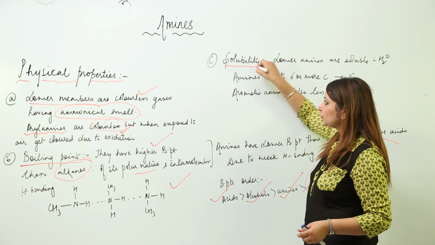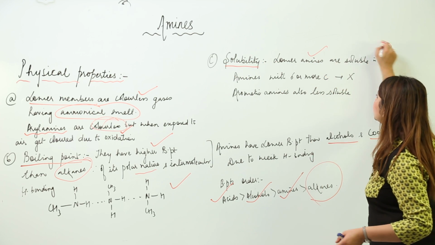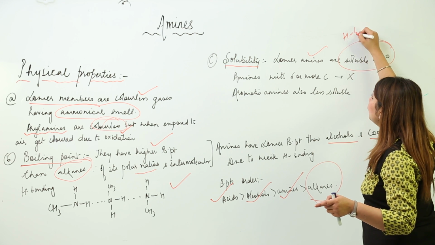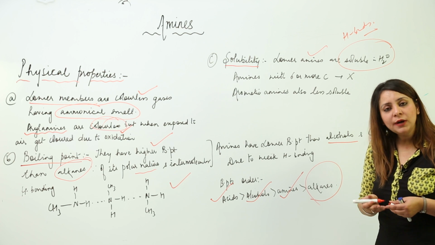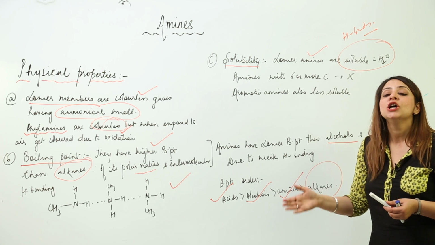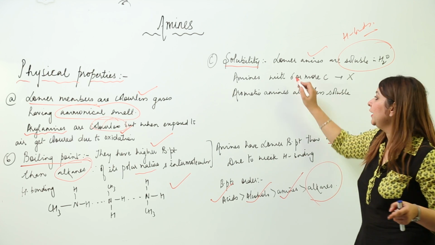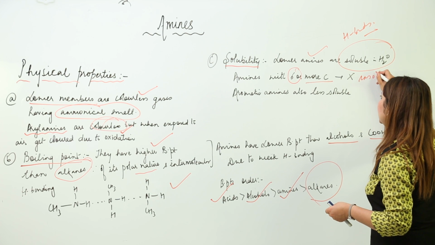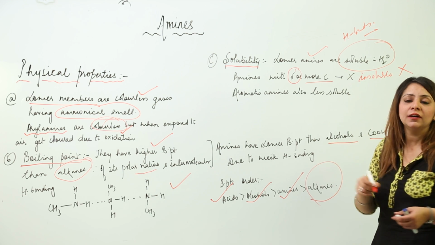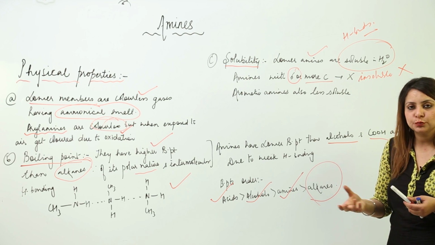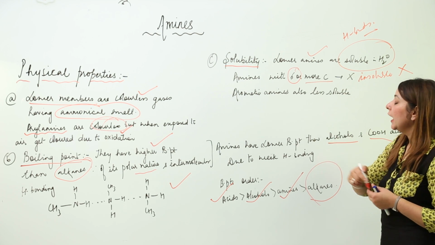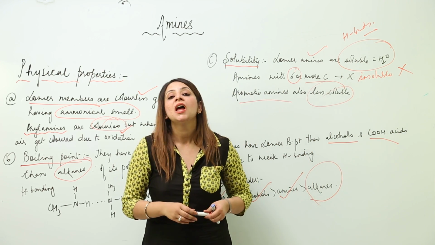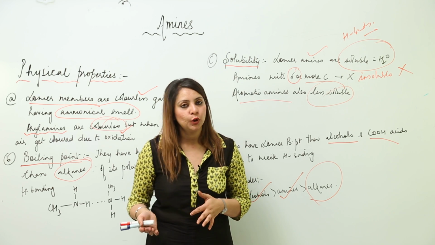Next is solubility. We have seen that lower amines are soluble in water, and we know that any substance which is soluble in water is capable of forming hydrogen bonds with water. Lower members can form that hydrogen bonding, therefore they are soluble. But amines with 6 or more carbon atoms are insoluble in water, because they cannot form strong hydrogen bonding with water. In the same way, aromatic amines are insoluble or very less soluble, as they are not able to do that kind of hydrogen bonding with water.